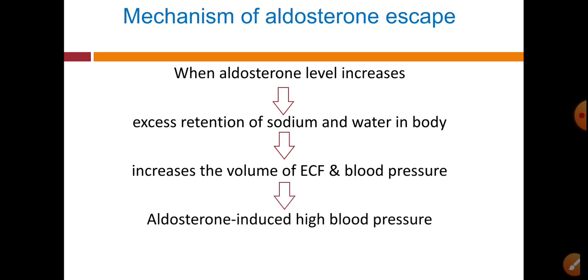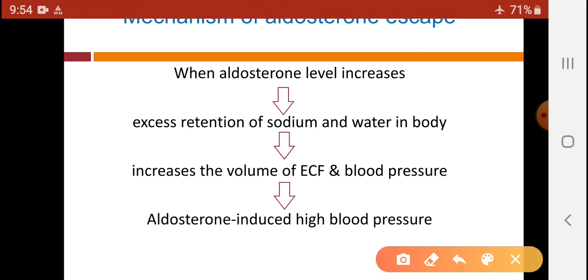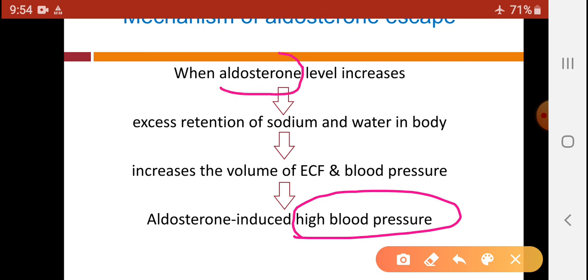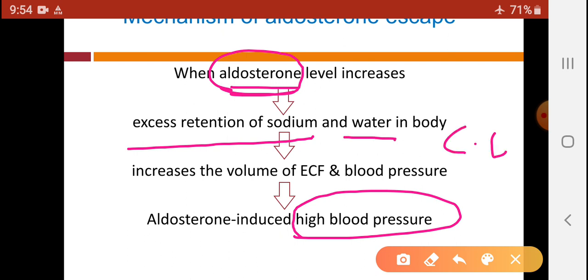And this effect is called aldosterone induced high blood pressure, because there is high blood pressure due to the effect of aldosterone. Aldosterone causes excess retention of sodium as well as water, so our cardiac output also increases, so our heart has to pump with more pressure for the increased cardiac output, so that our blood pressure also increases, and this effect is due to aldosterone.